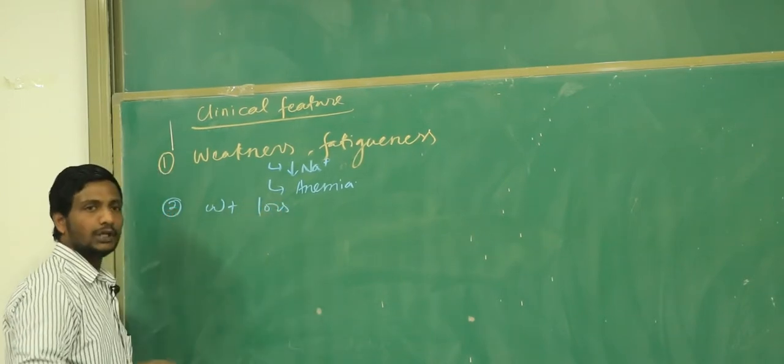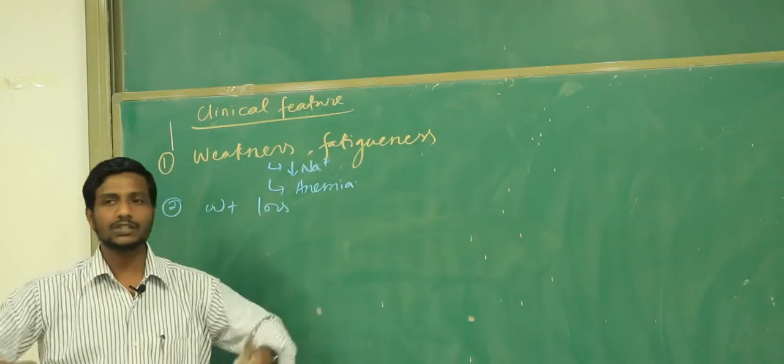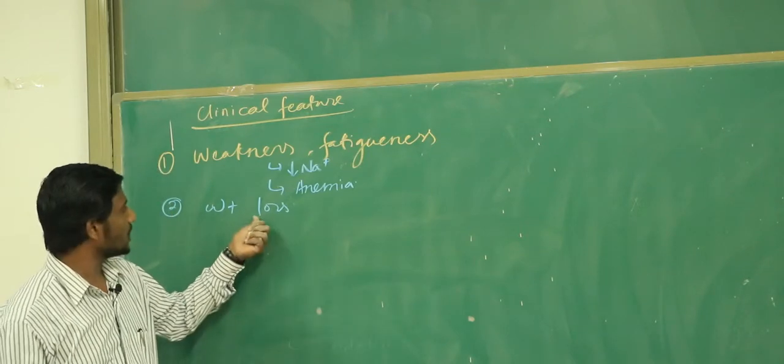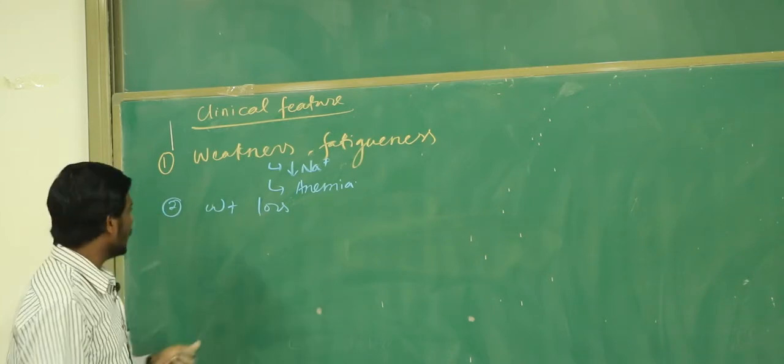In Cushing syndrome we learned that there is more cortisol, right, and there is more fat redistribution, and the patient is going to gain central obesity. But in this case the patients are going to come to you with what? Weight loss. Clear what I'm saying? Okay, now let's go further.